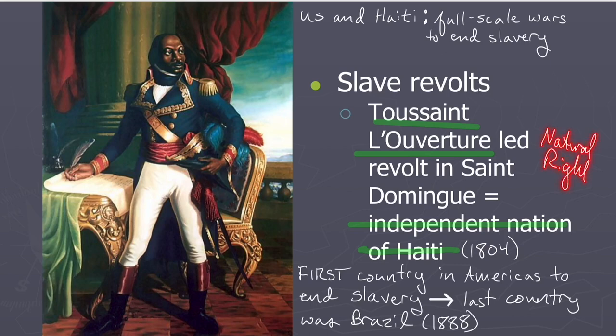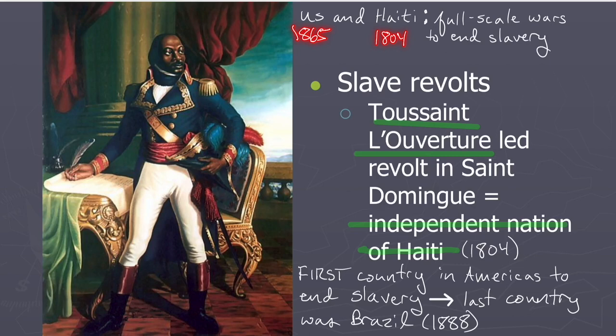So Haiti is going to become newly independent in 1804. This is the first country in the Americas to end slavery, early in the 19th century. Okay, slavery is going to be ended completely in the Americas by 1888 with the end of slavery in Brazil. So Brazil is the last one to end slavery.